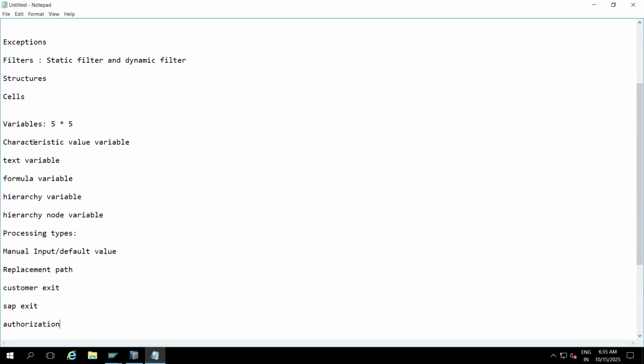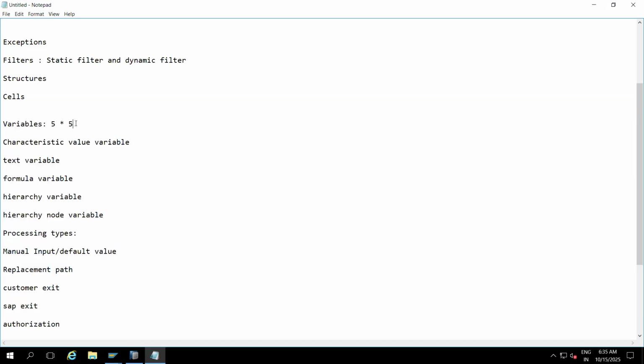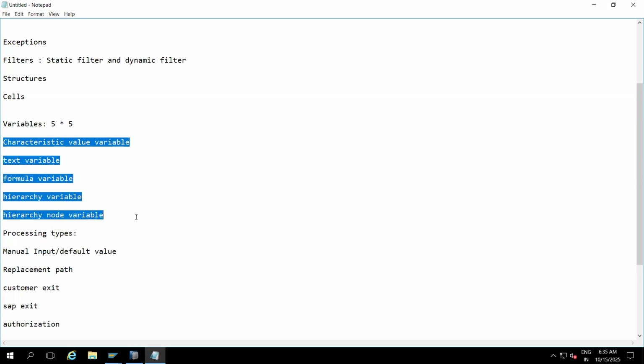So these are very important. 5 into 5 means variables and processing types. Here variables are very important. Without a variable, there is no BEx query in real time. In 99% of cases we have to create at least one variable in real time. So here we have 5 into 5, meaning 5 variables and 5 processing types.